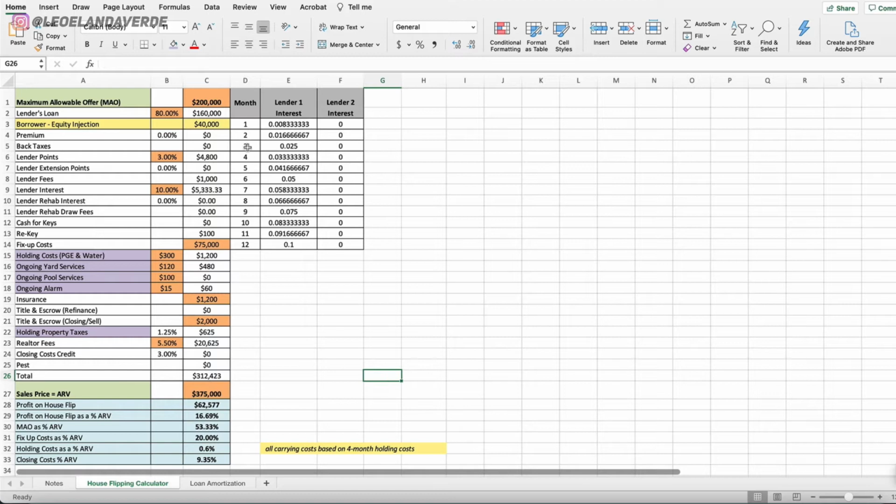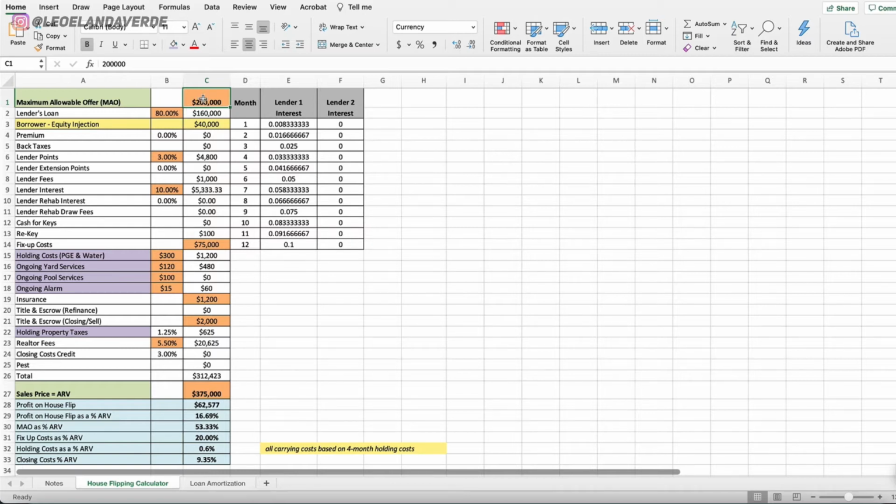So let's take it from the top. In this scenario, we're saying that we bought the property for $200,000, or 53% of our after repair value. So this is kind of deconstructing something that already happened and seeing how we did, right? In an ideal situation, you'd go through all these moving parts long before you actually hammer the first nail on your house flip, but we'll go through it.